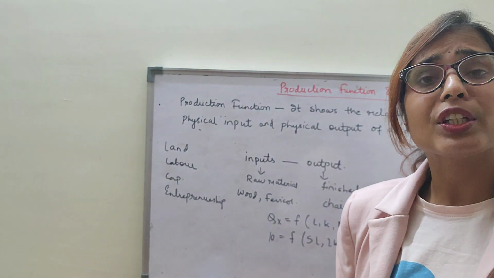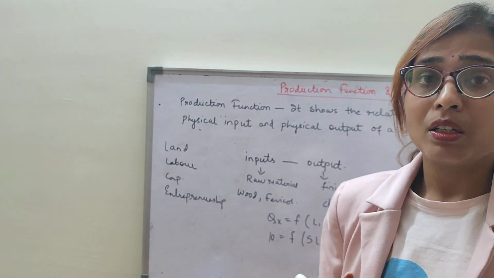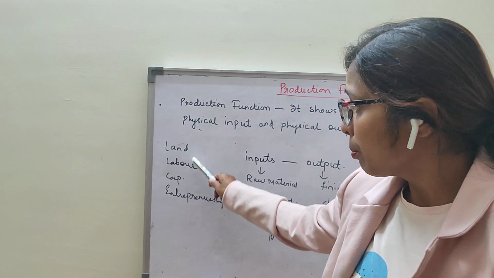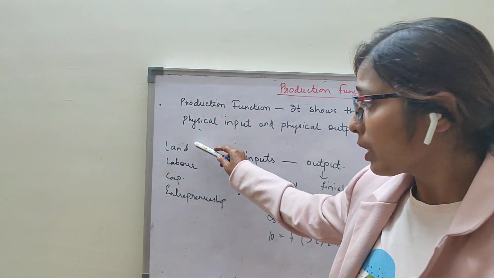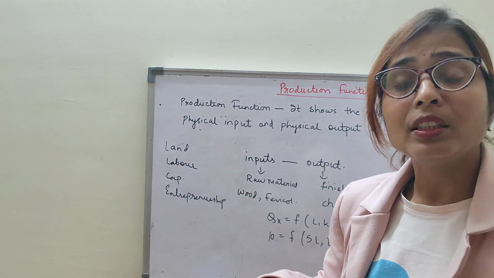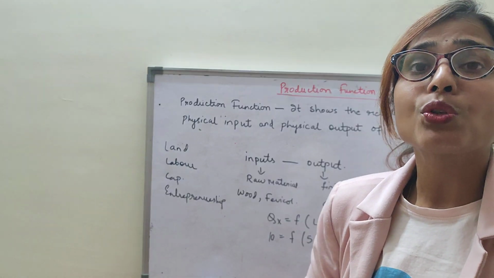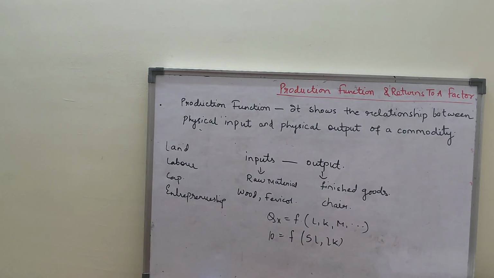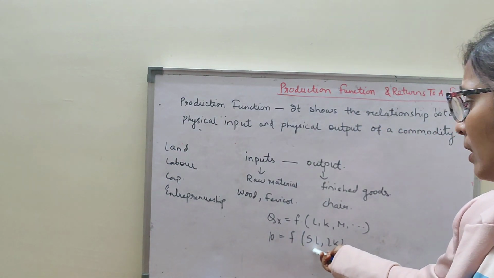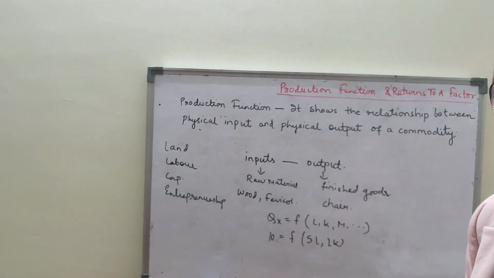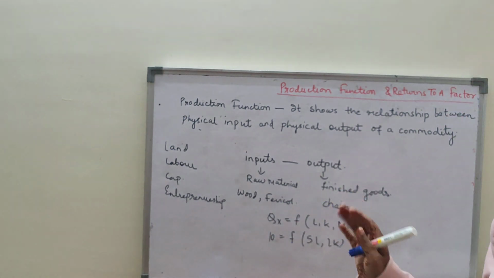So the production function describes the ways in which the producer combines various factor inputs. Factor inputs are these four. The producer combines all these four things and uses them to produce different levels of output. Clear? That means to produce 10 units of sofa sets, labor and capital are required. So this is the production function. I hope this much is clear.